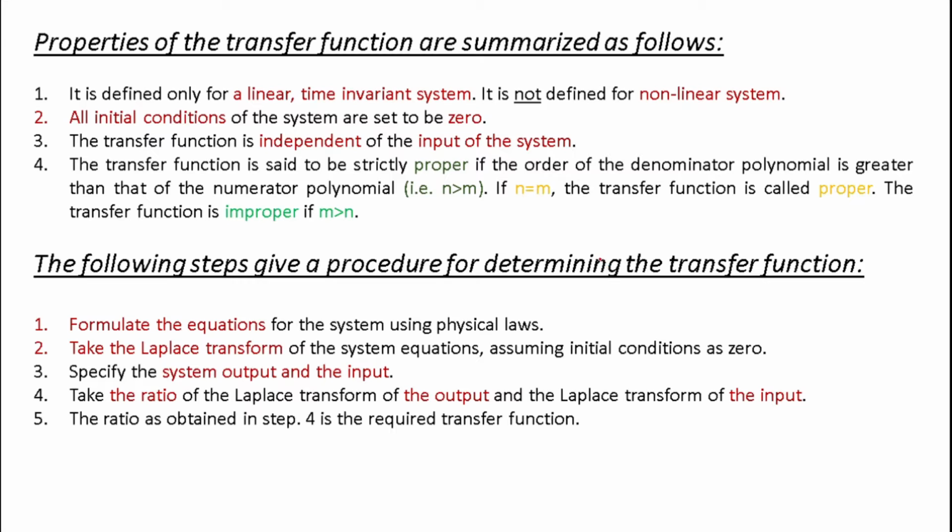Now, what are the different properties of the transfer function that are summarized right here? Before starting the properties, let me remind you that by using the concept of the transfer function, it is possible to represent the system dynamics by algebraic equations in terms of s, that is, in the Laplace or frequency domain.